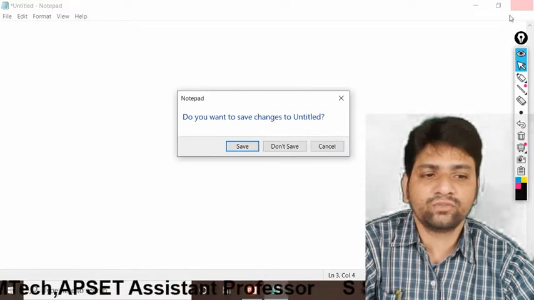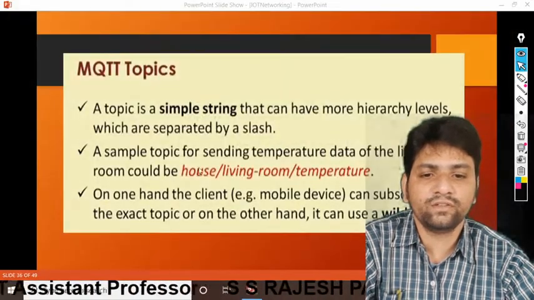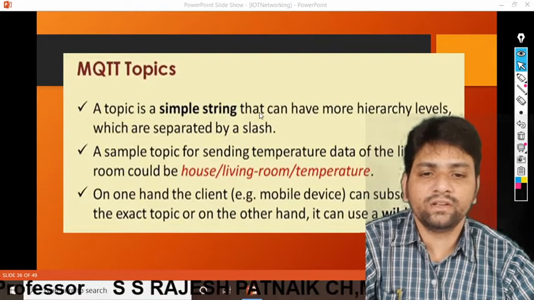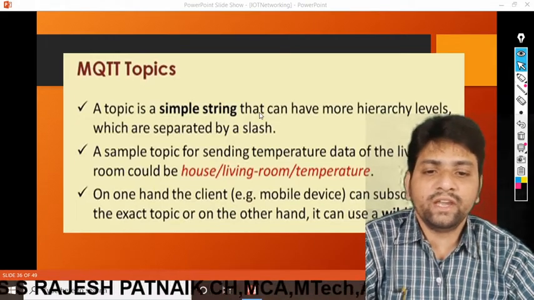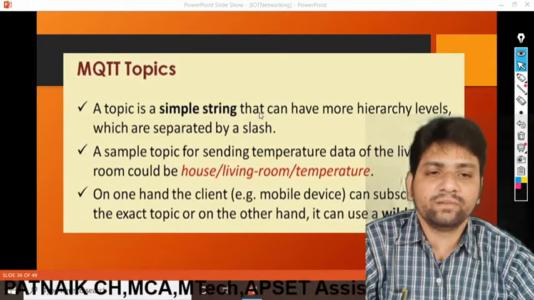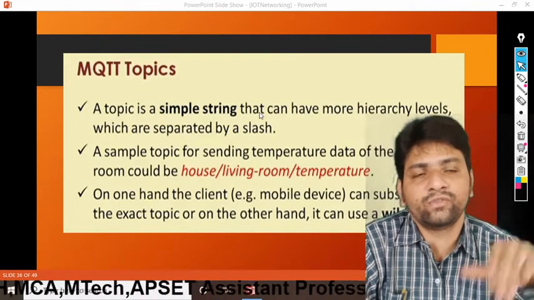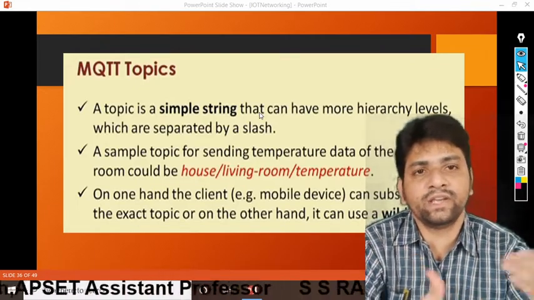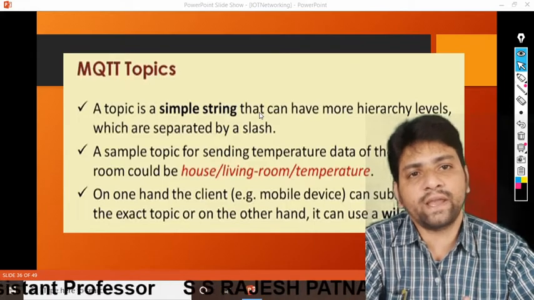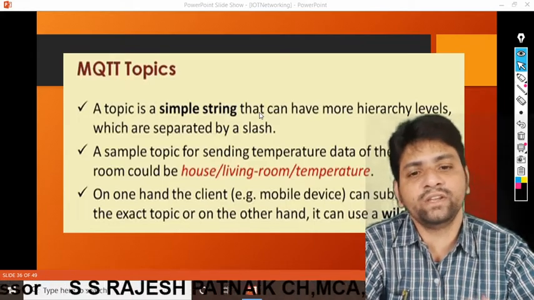Let me understand through points. What are the points here? So, MQTT topics. A topic is a simple string, because a string can be transferred from one area to another area, and a string can be converted to encrypted text or binary text very easily.